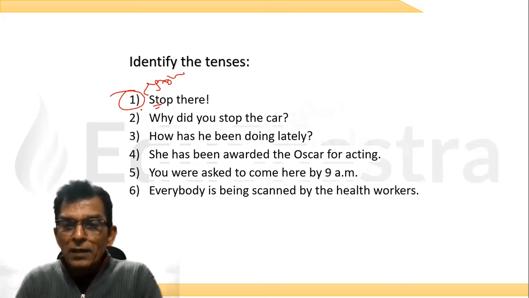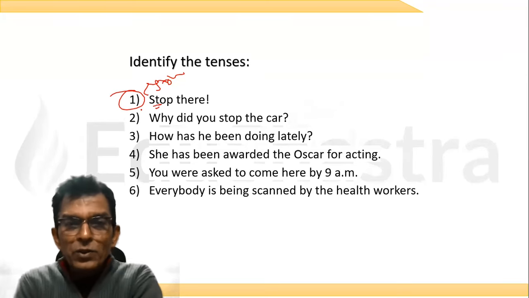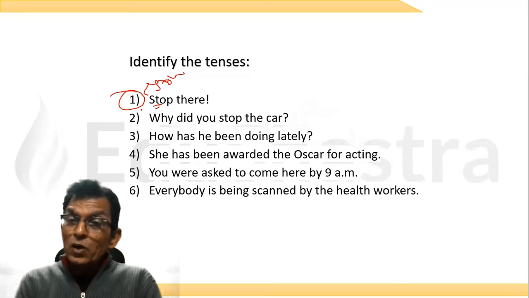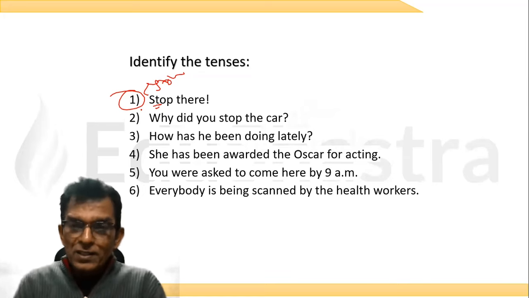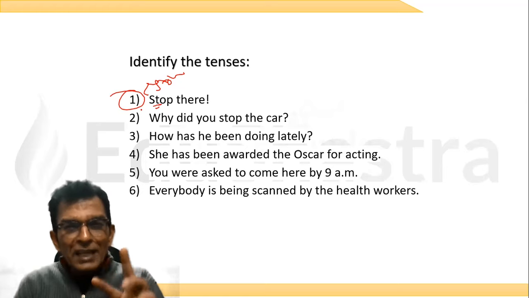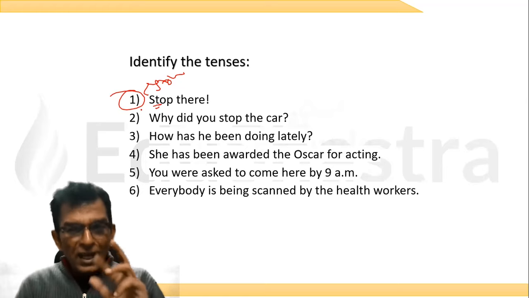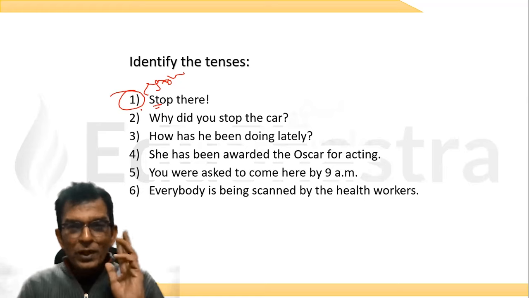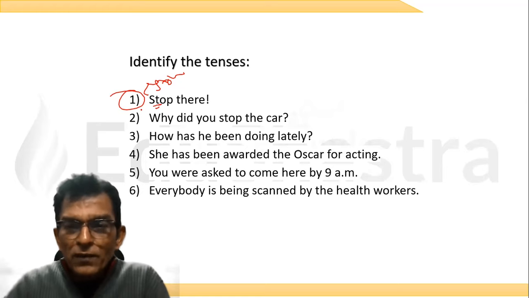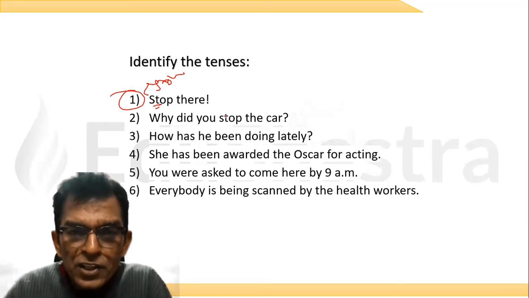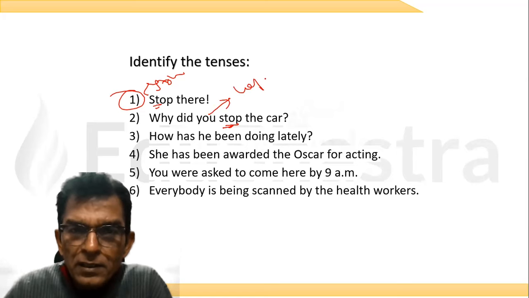Why did you stop the car? Now this is an interrogative sentence. Interrogative sentences take a different format. They are written differently. So what is the tense here? Which one is the verb here? Which one is the action here? Action is here. And who? What is the subject? You. The doer is to the left hand side.